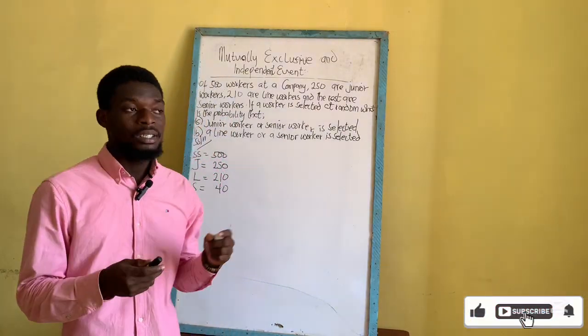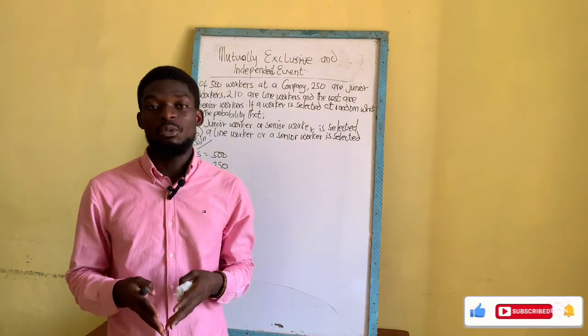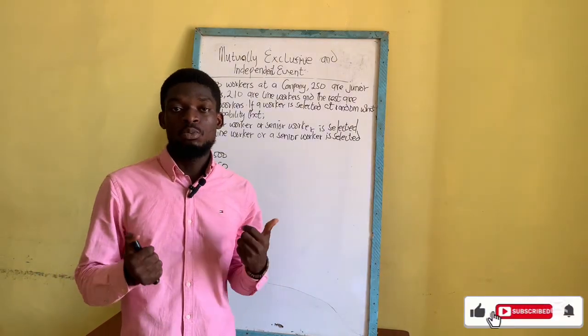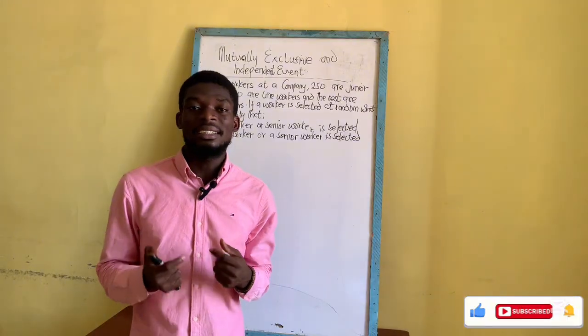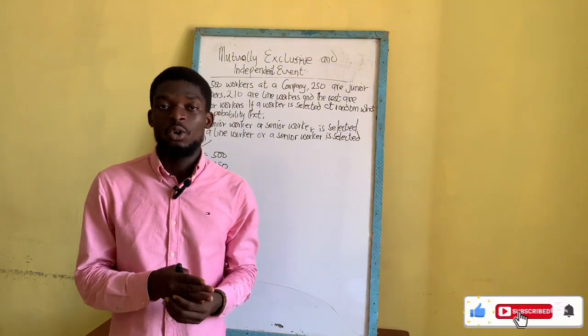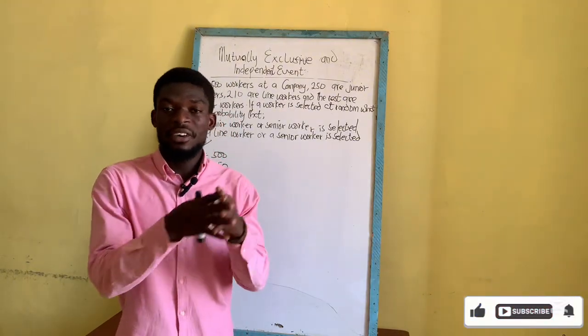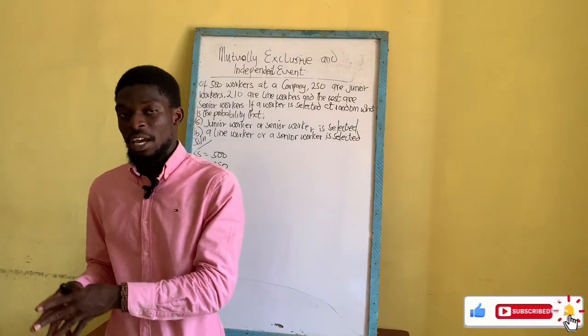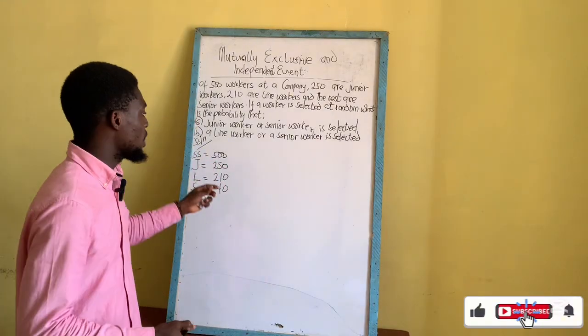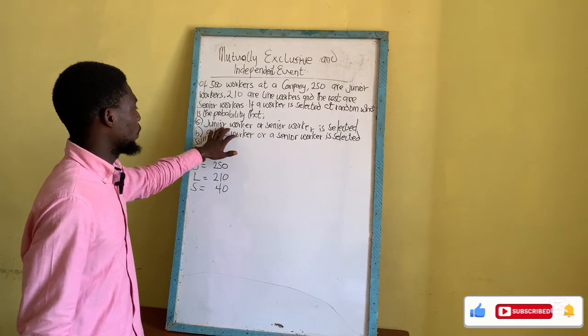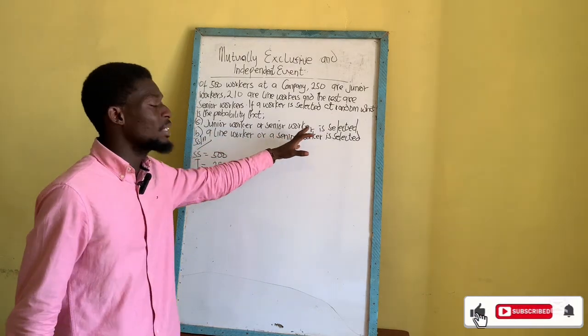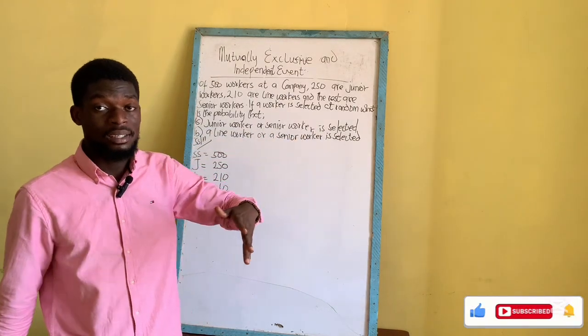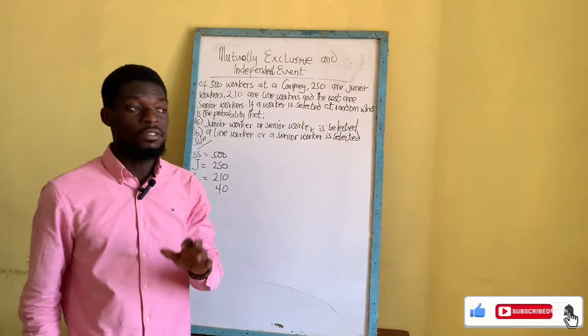You cannot pick the two at the same time because they are mutually exclusive. Remember we said that mutually exclusive events are events that cannot occur simultaneously, or the occurrence of one event prevents the other event from occurring. So in this case, you cannot select a junior worker and at the same time select a senior worker. That's a mutually exclusive event.